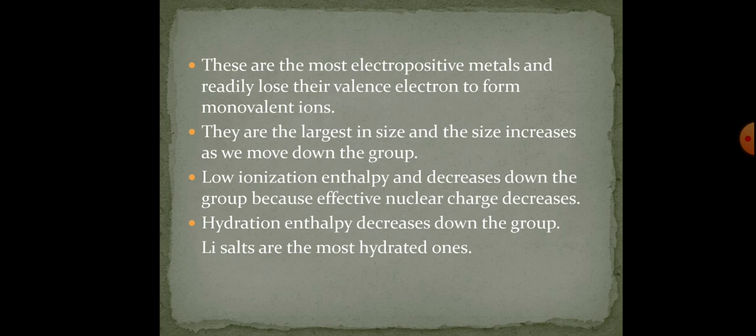These are the most electropositive metals and readily lose their valence electrons to form monovalent ions. Hence, they hardly exist free in nature. They are the largest in size, and their size increases as we move down the group.